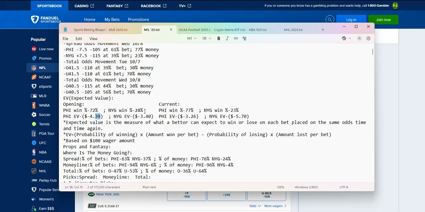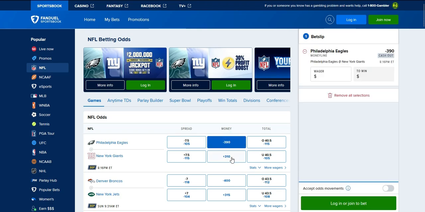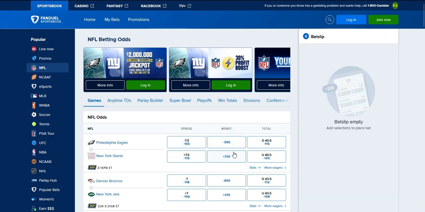I might do a separate page for that, or I might join it in here. More than likely, I'll do it separately because I'll include it with the other props and parlays. But yes, all positive expected values, and those are extremely rare, will be given tonight. 77% win percentage going with the Eagles based off the current minus 390, plus 310 for the Giants.